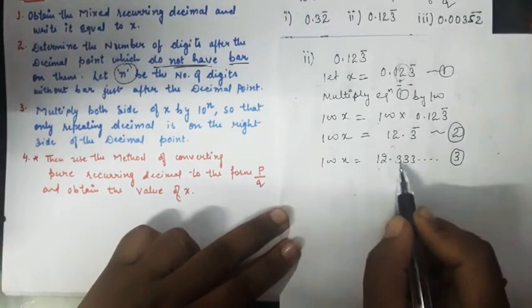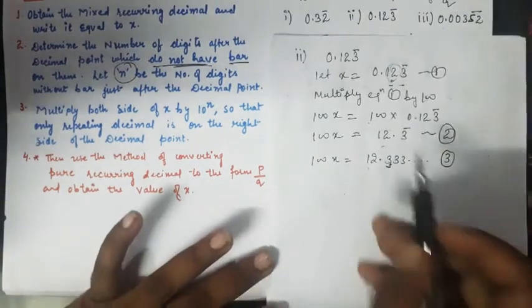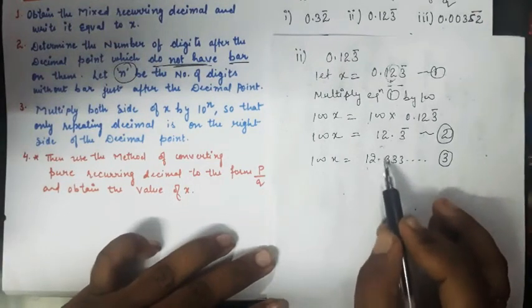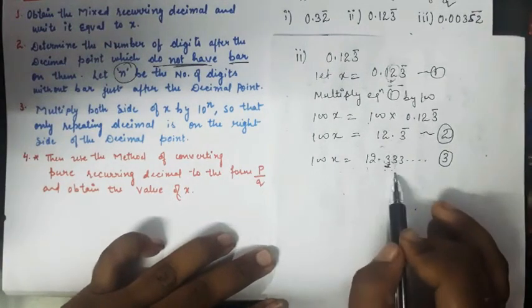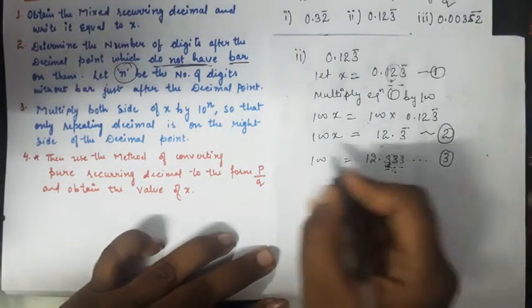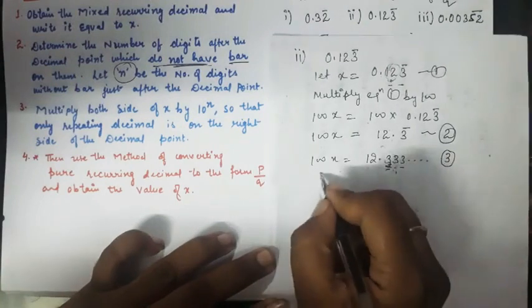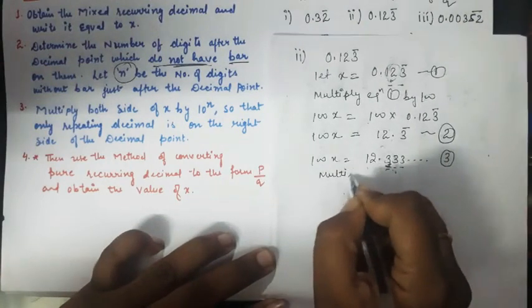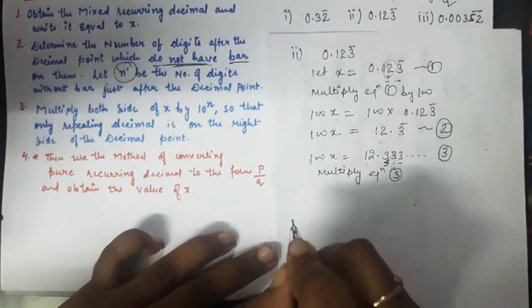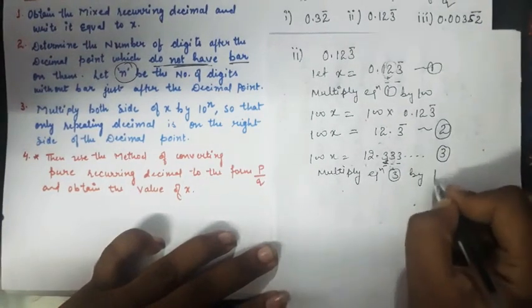Okay, now what we used to do: if one number is repeating, we used to multiply the equation by 10, right? So here also one number is repeating, so we multiply equation 3 by 10.